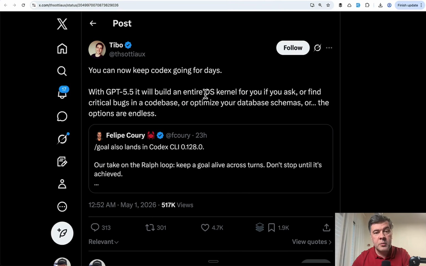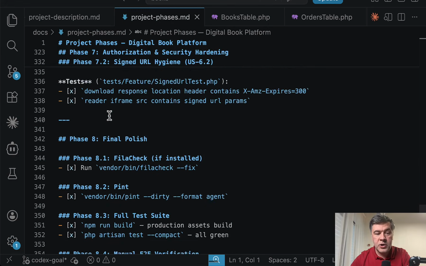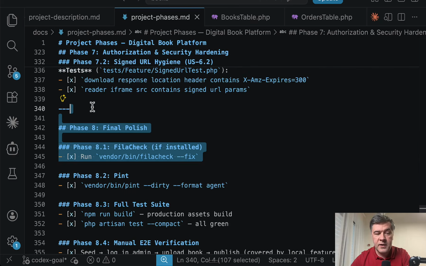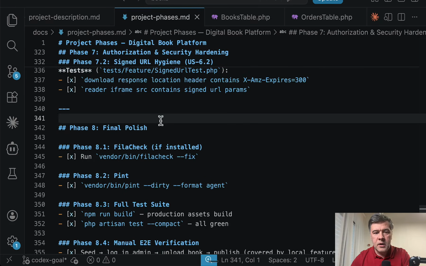And the second experiment was much more ambitious. I gave one prompt to deliver one project in one go. So this is the project phases list from 8 phases, 300 lines. I was expecting that to run for an hour or so, and I was thinking about two things. Will it run out of context? And if it does, what happens? And same with the weekly or hourly plan. I'm on the $20 plan of Codex, and if it runs out of the 5-hour limit, what would it do?